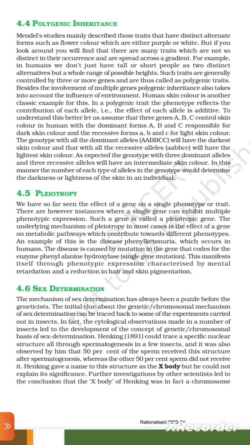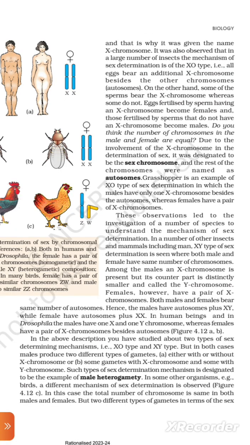Henking gave a name to this structure, the X body, but he could not explain its significance. Further investigation by other scientists led to the conclusion that the X body of Henking was in fact a chromosome, and that is why it was given the name X chromosome.